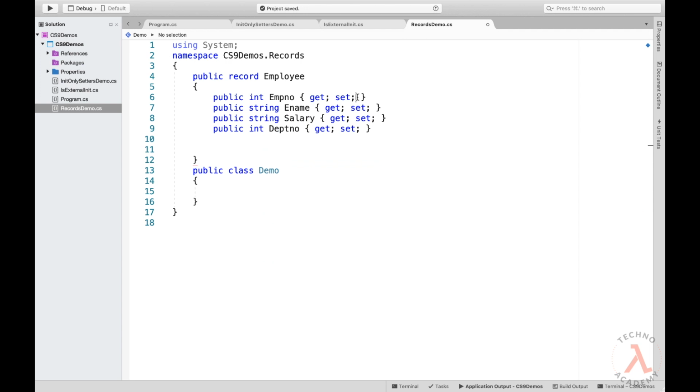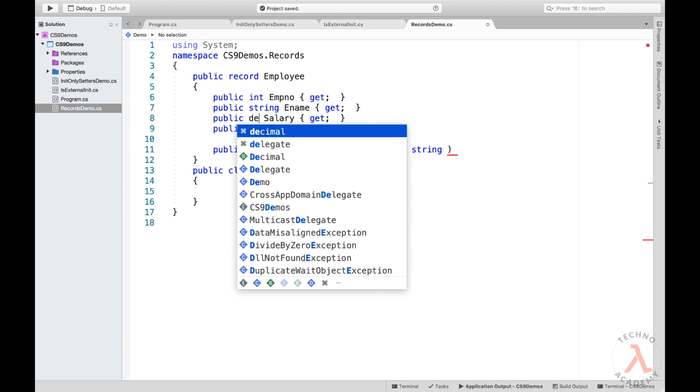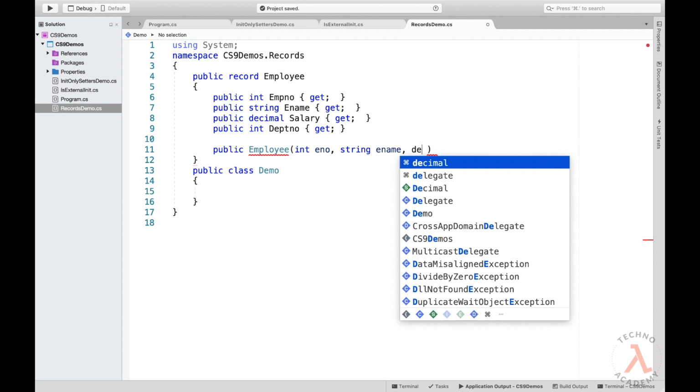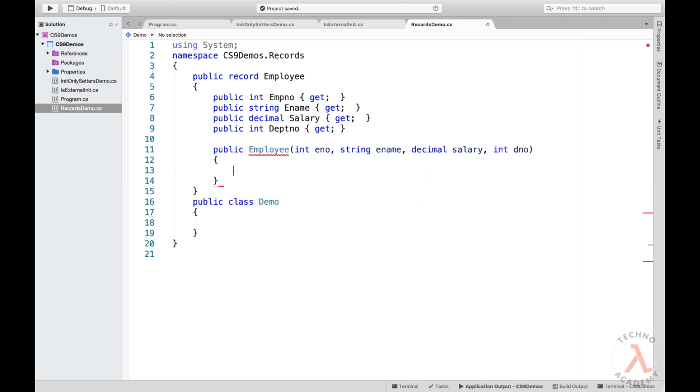Now as we know that the records are defined to define immutable reference types, right? So for the properties we have defined within the record, we don't have to use the set statement. So let me remove the set statements from all the properties. Now let me define a constructor for the record. So let me type in public Employee of int eno comma string ename, string... Oops, salary should be in decimal. So let me update the data type for the salary property as decimal. Now let me continue: decimal salary comma int department number.